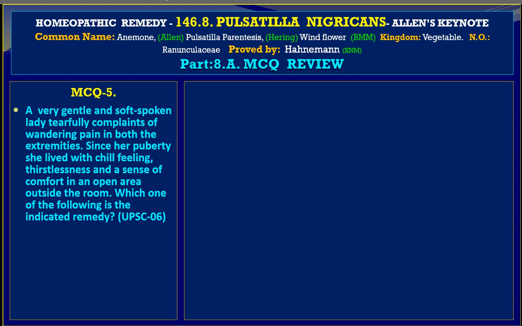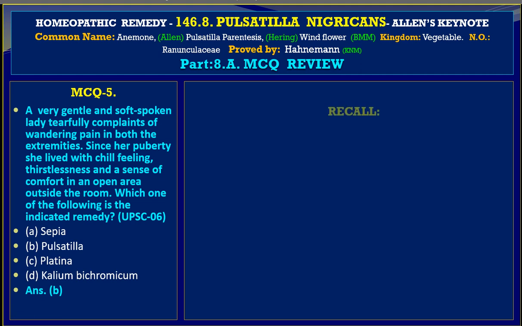Which one of the following is the indicated remedy? The question comes from the UPSC 2006 examination. Variable A is Sepia, B is Pulsatilla, C is Platina, and D is Kalium bichromicum. The answer is B, Pulsatilla.